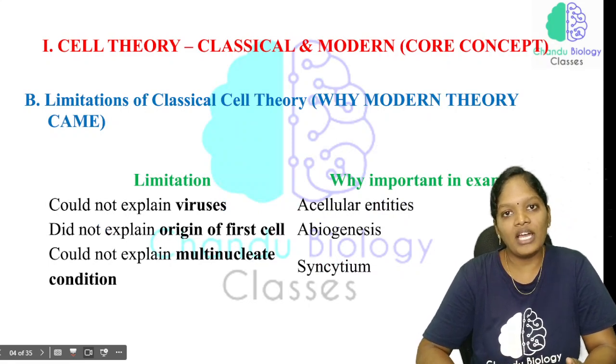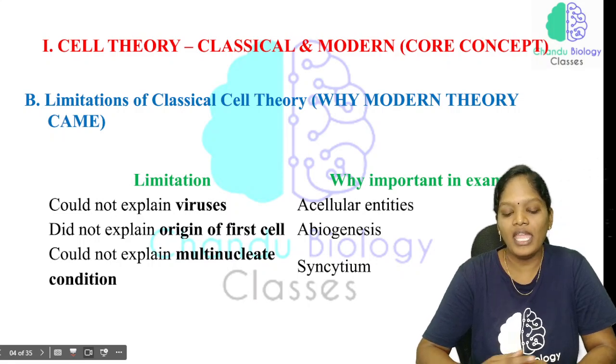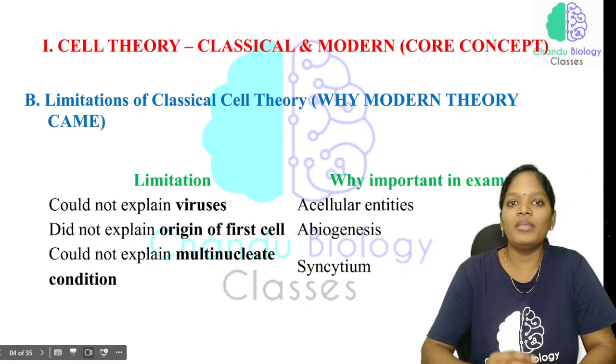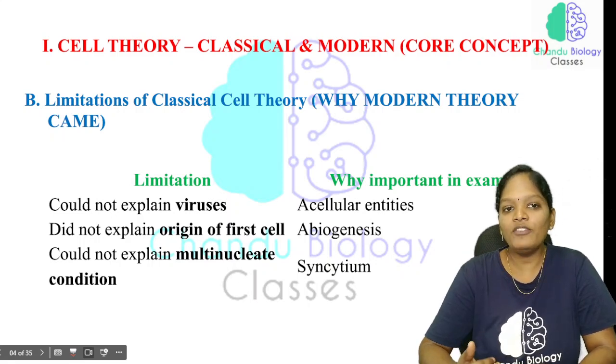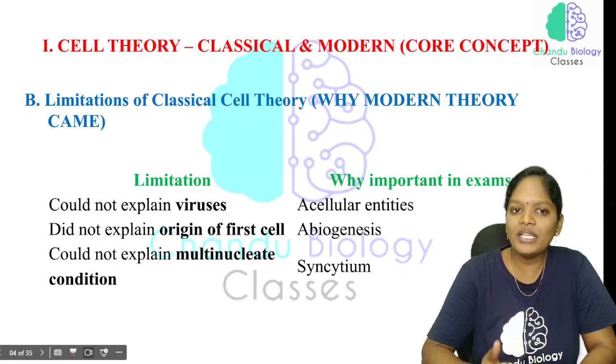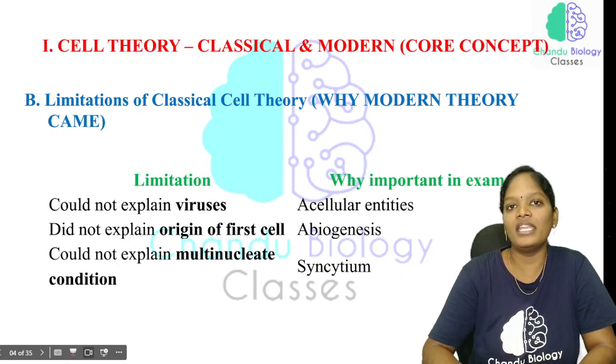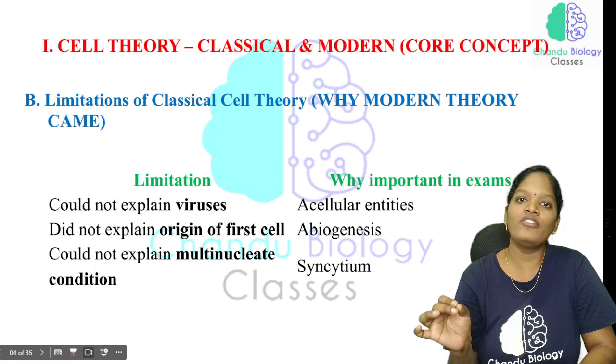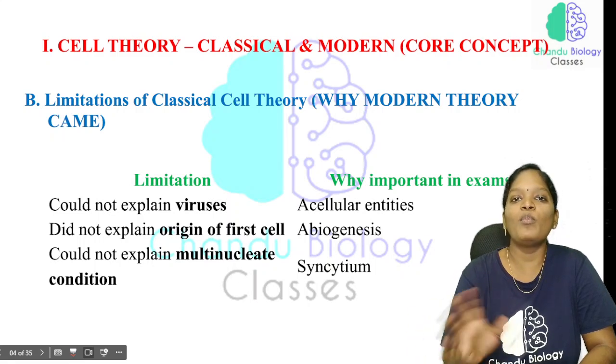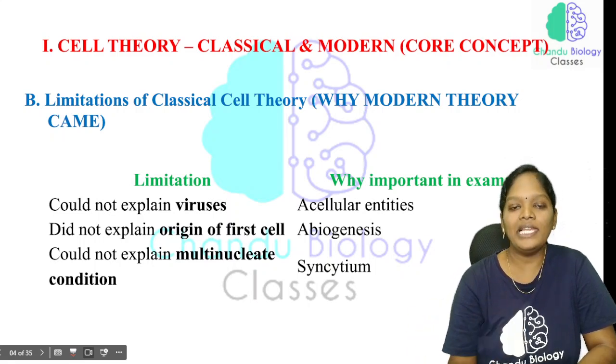First, we have studied which scientists proposed the cell theory and what statements come under the cell theory. Now we have to understand the limitations of classical cell theory, which gave a way forward for the rise of this modern theory. Okay, now what are all the limitations?